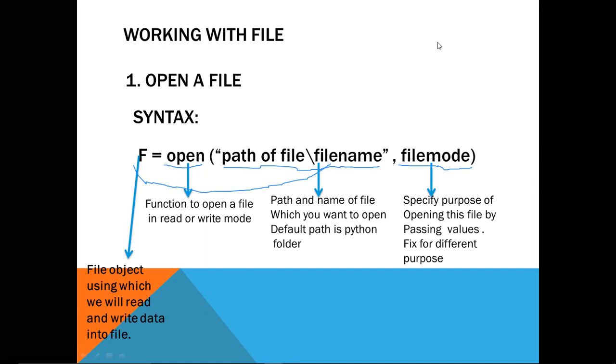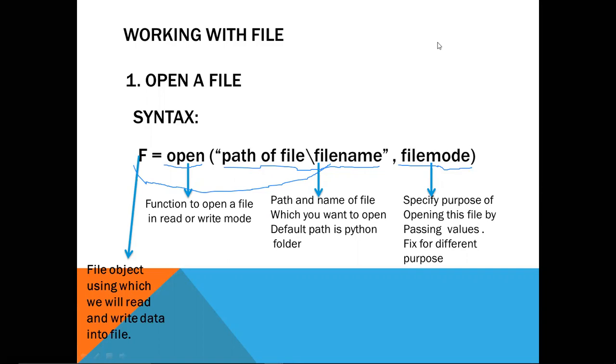Using the f object only we will call the read function and the write function. Open is the predefined function defined inside the built-in module. It is used to open a file in read or write mode, and the path of the file is the path where the file is stored. We have to give the path so that the file can be opened easily. The default path is the Python folder because we are working in that directory, so the file will be stored by default in the Python folder.